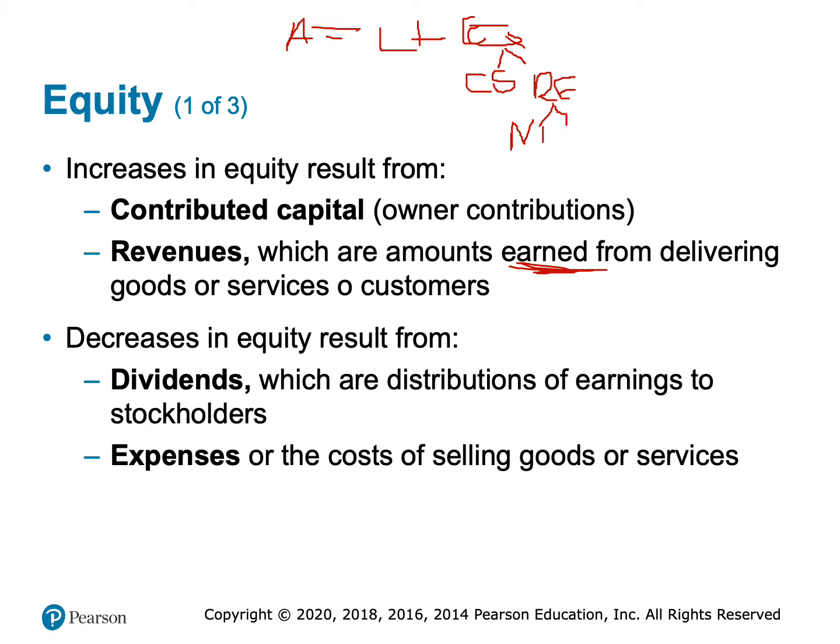So I told you I own Disney. Disney likes to pay dividends. So every year I get a check from Disney for a little bit of money, because I only own a little bit of stock. It's some dividends, the amount of the profit that they're sharing. They're like, hey, we've had a good year. Let me share this with you. So dividends are distributions of equity. I pay them out of my savings account, out of that retained earnings account. So they reduce equity. So retained earnings, again, is broken up into two parts: net income and dividends.